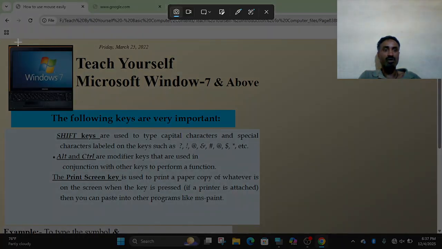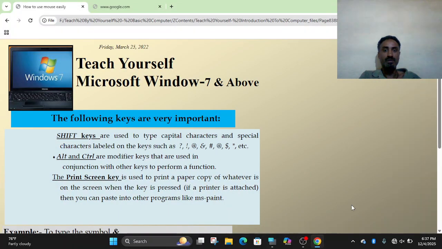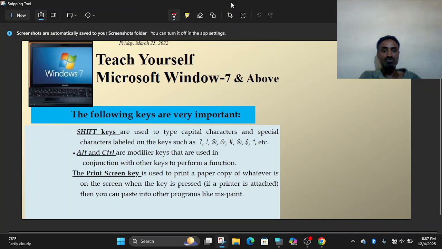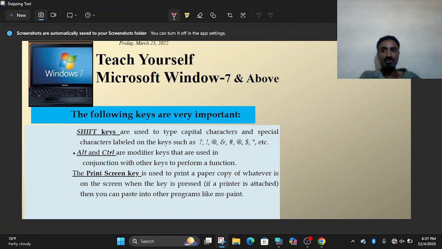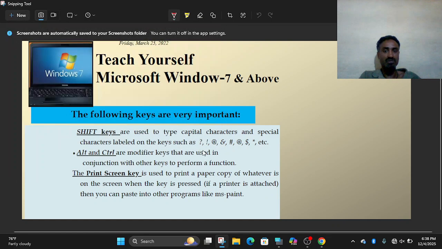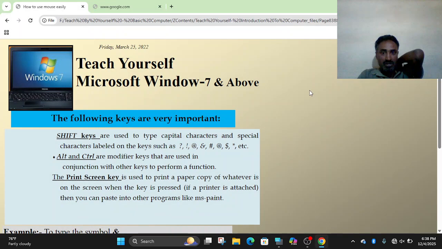Now I can capture it as a picture here. You see it? It is copied now. I can save it for later usage. Save here. Then you can give it a name. As JPG it will be saved. Or you can copy it to other document windows.